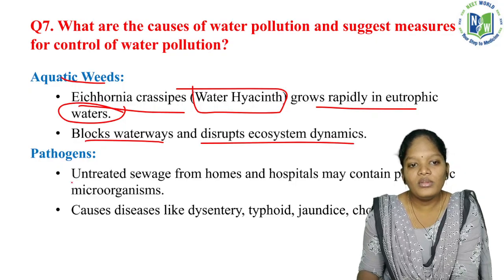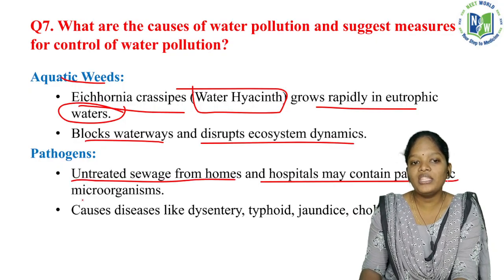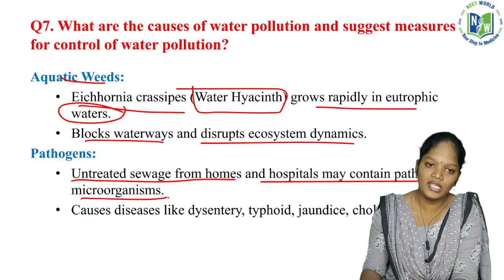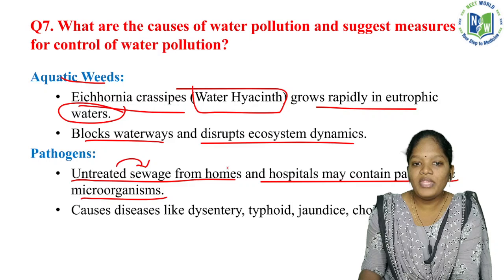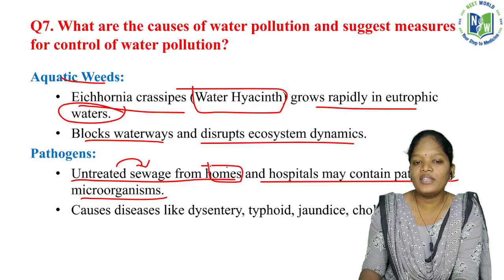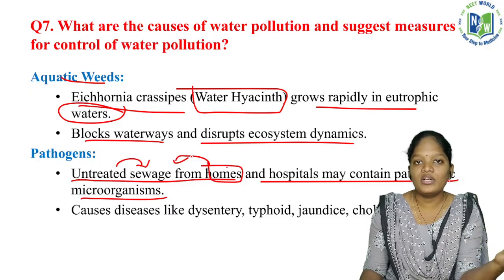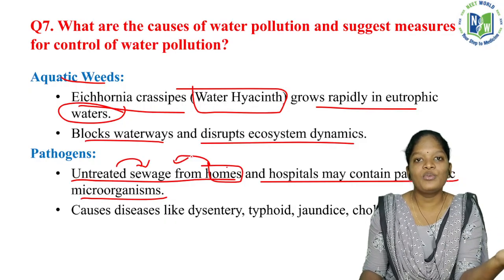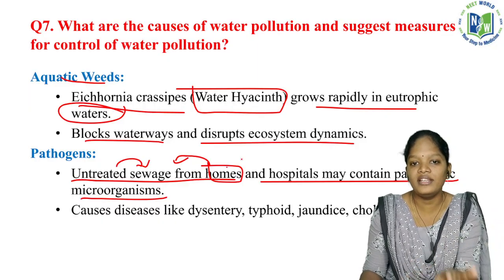Untreated sewage from homes and hospitals may contain pathogenic microorganisms. See, if the sewage is untreated, from the homes some of the water outlets carry vessel washing water and dress washing water, everything is considered sewage if that is untreated.